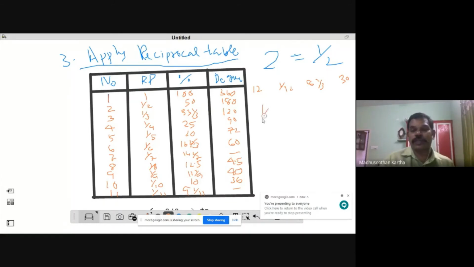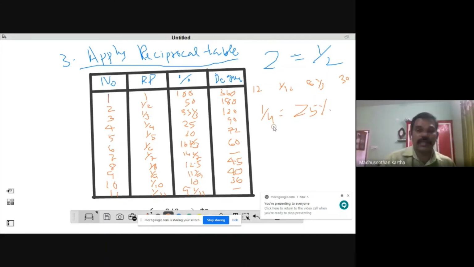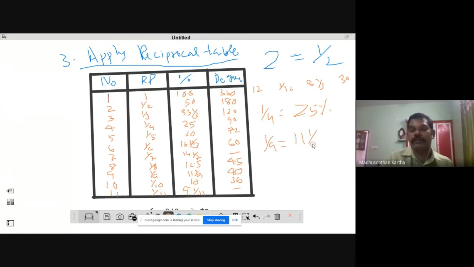For example, suppose you get 1 by 4. The relationship between sales and advertisement is equal to 1 by 4. All of a sudden you can say that it is 25%. Not guess, you can take a valid conclusion that it is 25%. Sometimes the relationship between one figure and another figure is equal to 1 by 9. So you can easily say that it is 11 and 1 by 9 percentage. So this is the application of the reciprocal table.